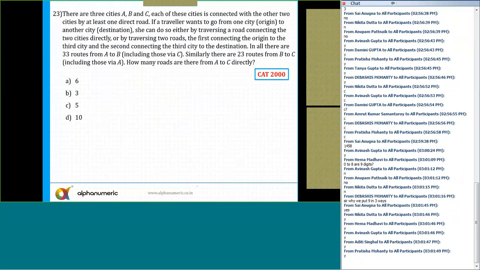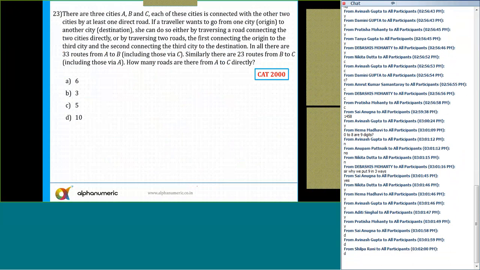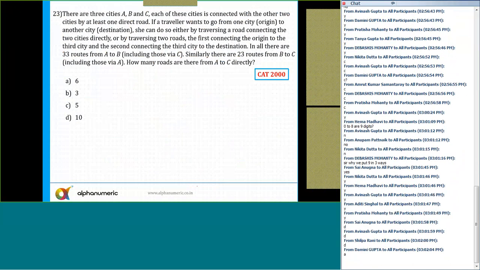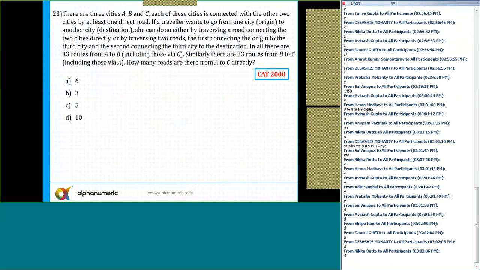Let's move to the next question, 23. Another very interesting question. What is the answer for question number 23? Tell me. Option D. Okay, all of you are saying option D. Let's see. I think the answer is option A. Damini has got it right. All those who have got the wrong answers, all of you have got option D. So let's see what is the error here.